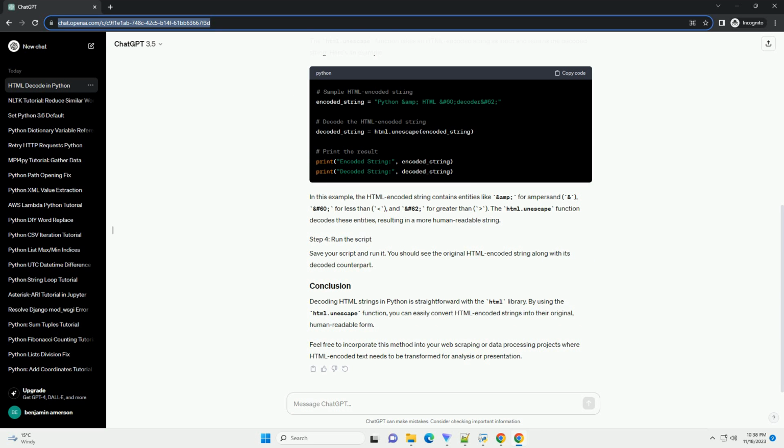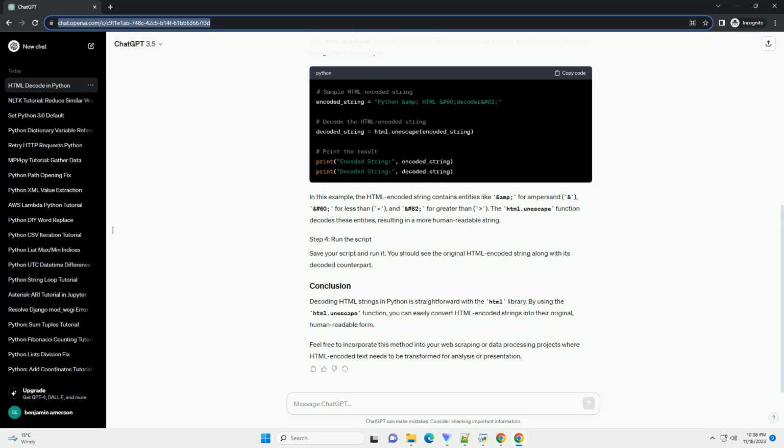Here's a simple example demonstrating how to use the html module to decode HTML encoded strings. In this example, the decode_html_string function takes an HTML encoded string as input and uses html.unescape to decode it. The decoded string is then printed to the console.